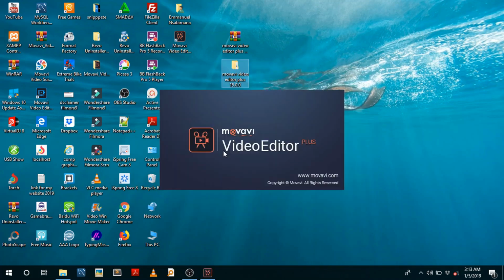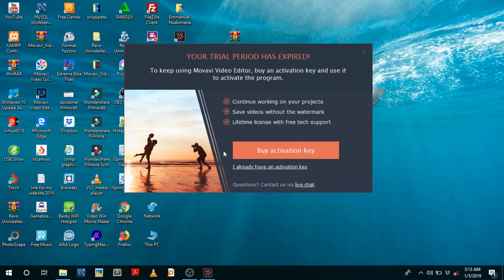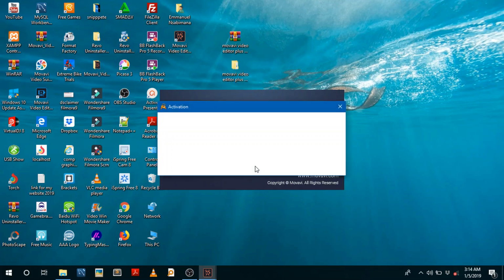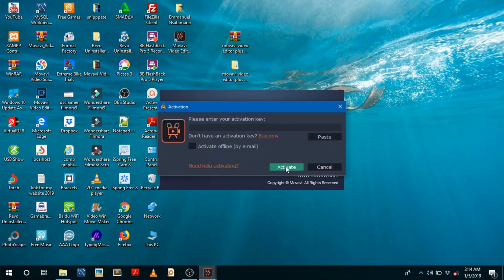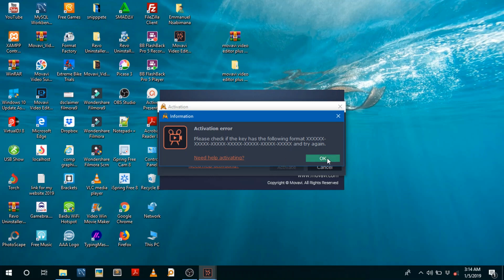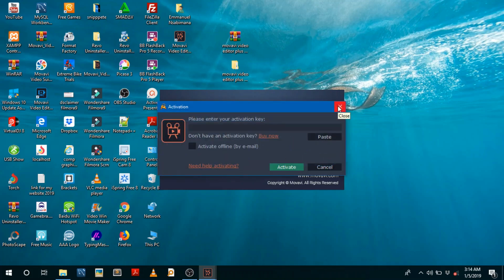It has got free music incorporated. Actually, it's very hard to get free music, but this software has got some awesome ones. Now you're gonna see this: a 7 days trial, not 14. Your trial has expired. As you can see, when you actually click here, this is what you will see. When you click on activate, we're gonna see this. So I'm gonna click on cancel.